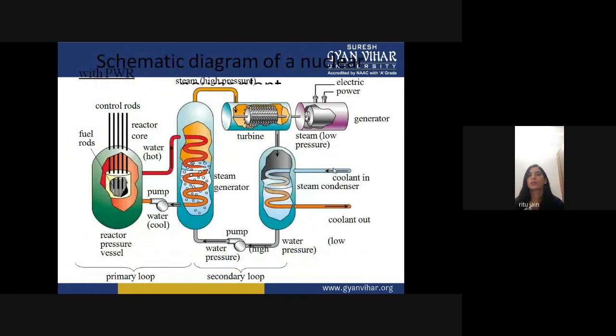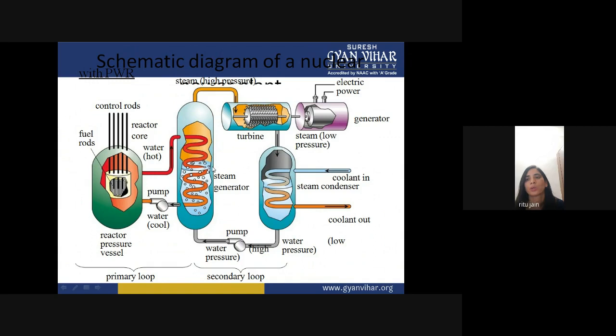So this is your schematic diagram of a nuclear power plant with PWR. This is your reactor pressure vessel, fuel rods, and these are your control rods. This is your reactor core, and this is your hot water because the chain reaction is going on in this reactor. The energy produced by this is supplied to the water, and the water gets heated.